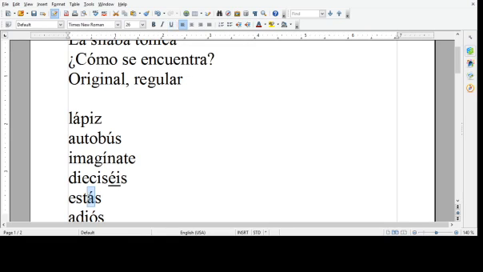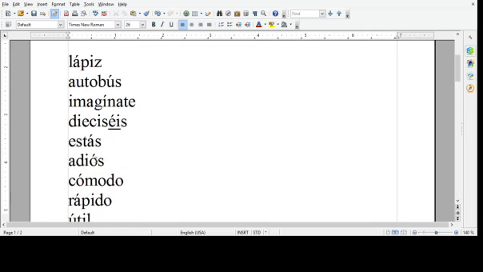Estás, accent mark. So you stress the A, not the E. Estás, not estas, which is a different word. Adiós, same story. If you put it on the I, you end up with a different pronunciation, which is not what we say. We say adiós, with the stress on the o in that combination. Not on the a.